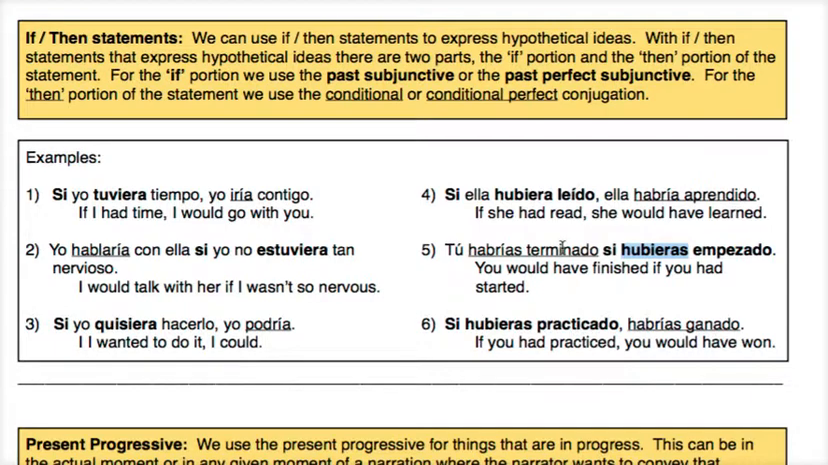Okay? So those are if-then statements. So they're a little complicated. Study those, practice them. There will be some opportunity to practice in your homework and also in class. Okay? So take some time on this one, study it and practice it a lot. And we'll see you in class.